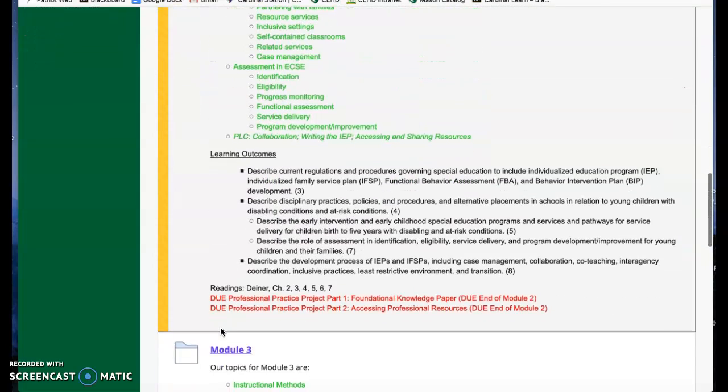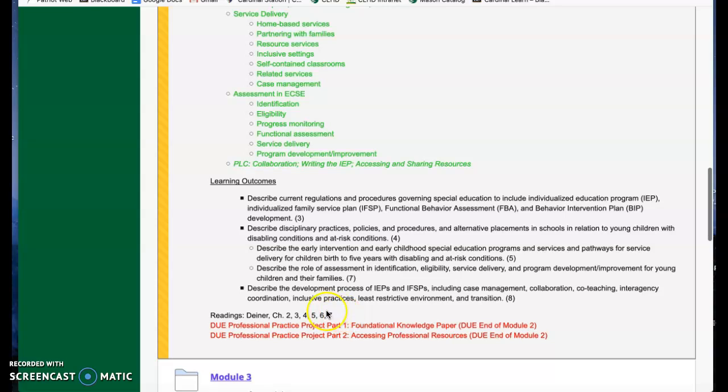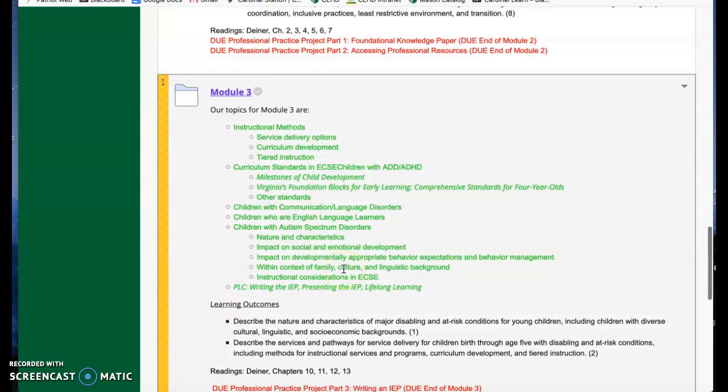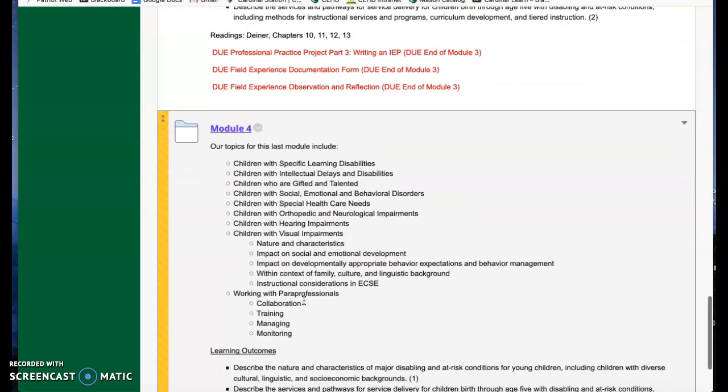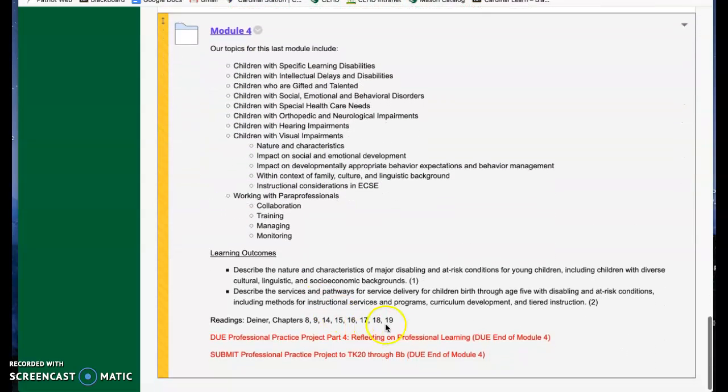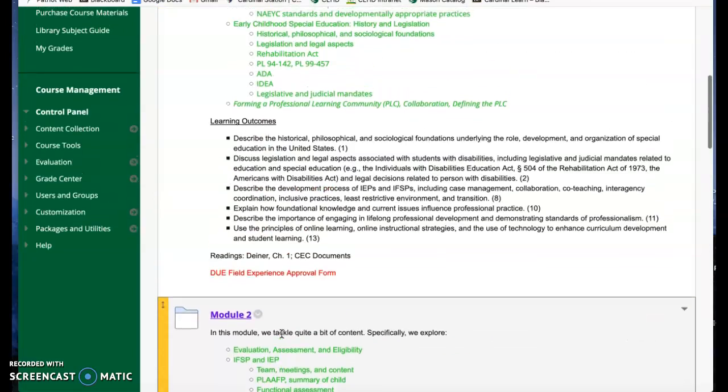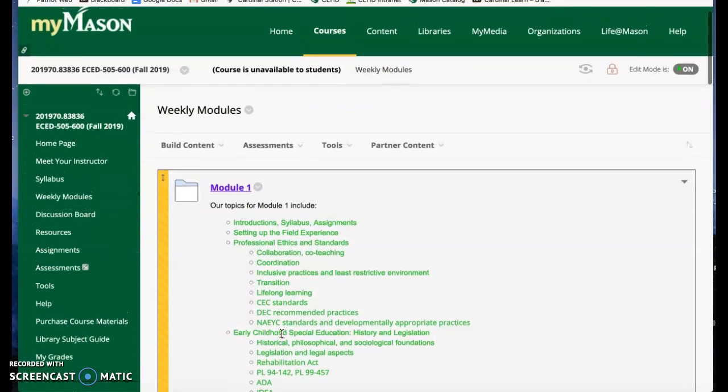So by the time that you finish Module 2, you will have read these chapters and you will have submitted these 2 assignments. And when you finish Module 3, you will have read these additional chapters and turned in these assignments. And in Module 4, let's just say you will read the important parts, skim these chapters, and this is what you will turn in. So that is how the weekly modules are structured.